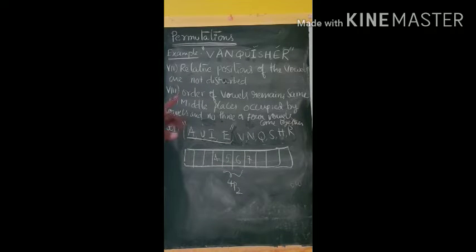We should use only consonants there. If a vowel comes in the 4th place, 3 vowels will come together. If a vowel comes in the 7th place, 3 vowels will come together. Or if a vowel comes in both the 4th and 7th position, 4 vowels will come together. So we should eliminate that case, so the 4th and 7th places must be given to consonants.